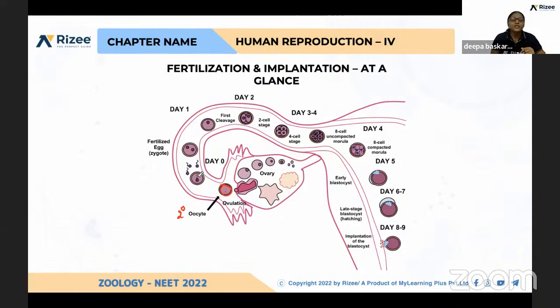Many sperms will reach this ampullary region, and only one sperm enters into the egg. That is called monospermy. This fertilization requires 3 different reactions. One, as I explained, is the acrosomal reaction.